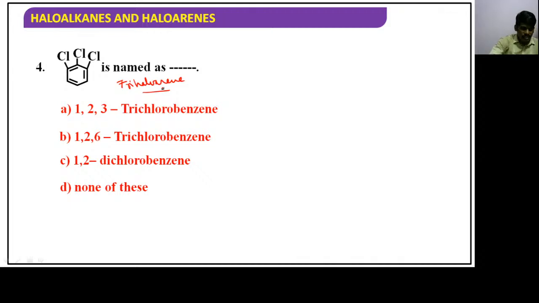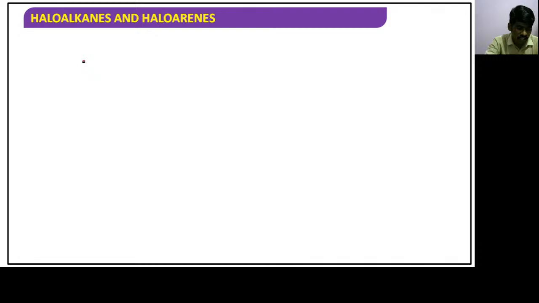What is the IUPAC name of this compound? Let's see the answer. Who will answer it? Yeah, the fourth one is A. That's a correct answer. 1, 2, 3. This is the first carbon, then the second carbon and third carbon. 1,2,3 trichlorobenzene. Right, guys?